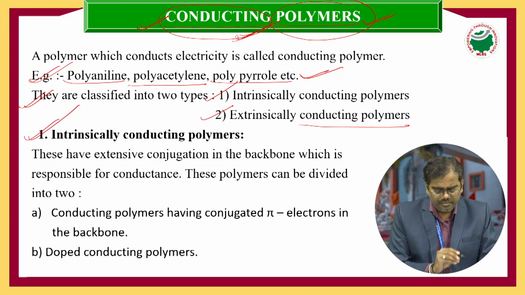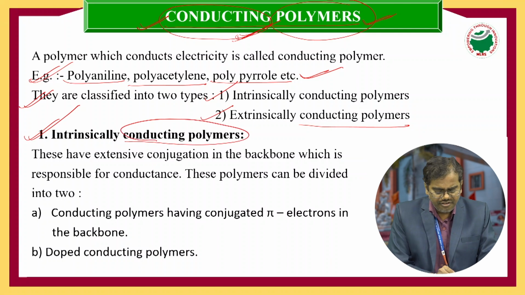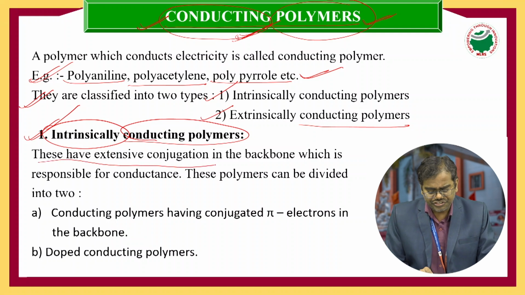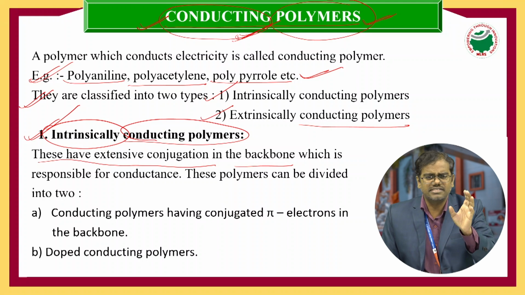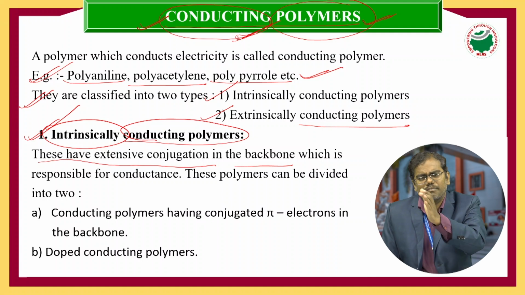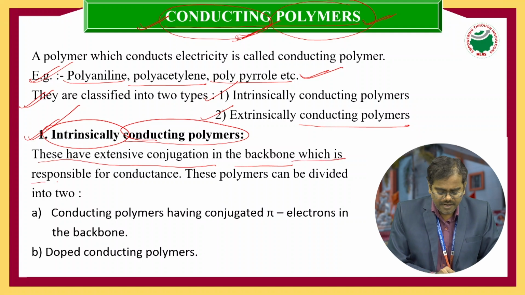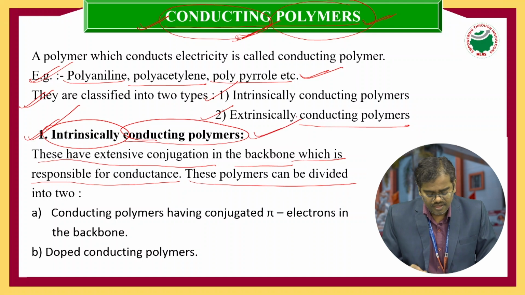Intrinsically conducting polymers, you already know the definition. Intrinsic means within the macromolecule. These have extended conjugation in the backbone. Conjugation or unsaturation, both are similar. Conjugation means alternating double bond, single bond, double bond, single bond. The presence of conjugation in the backbone is responsible for the conductance. This type we call intrinsically conducting polymers.